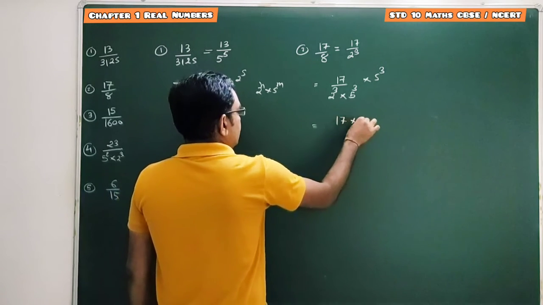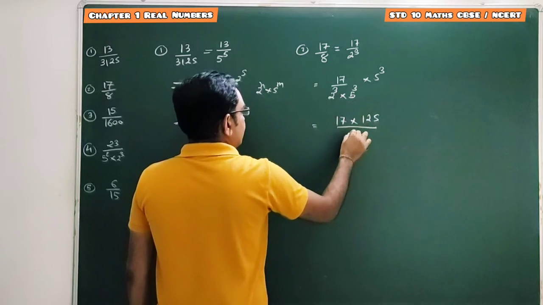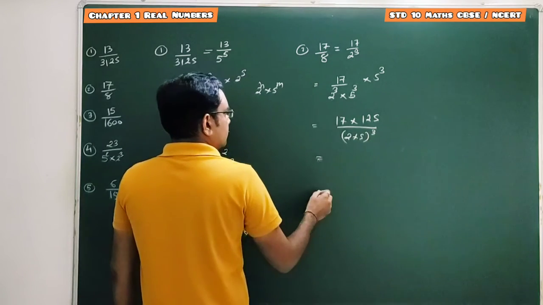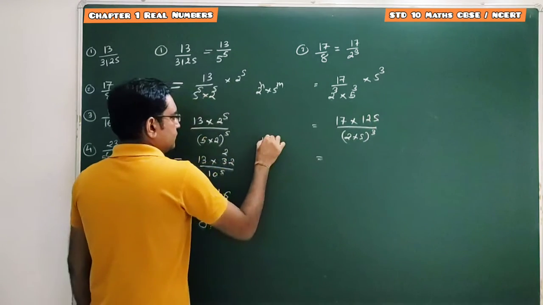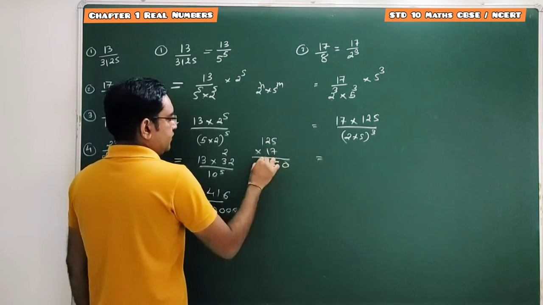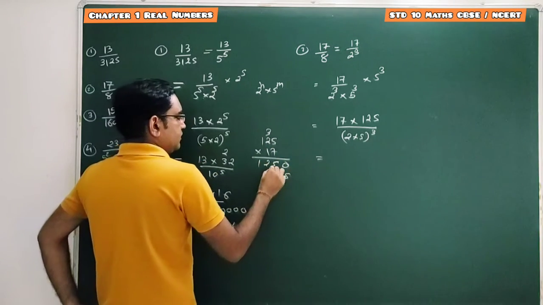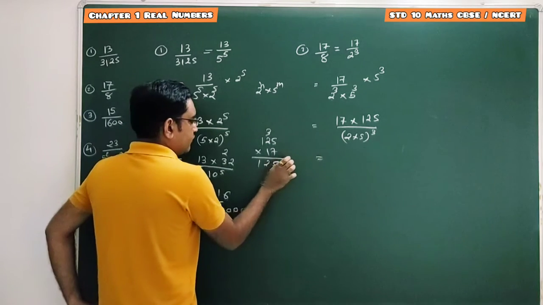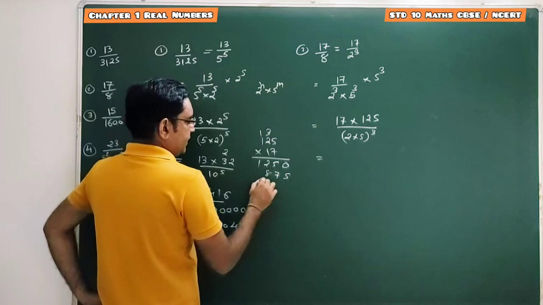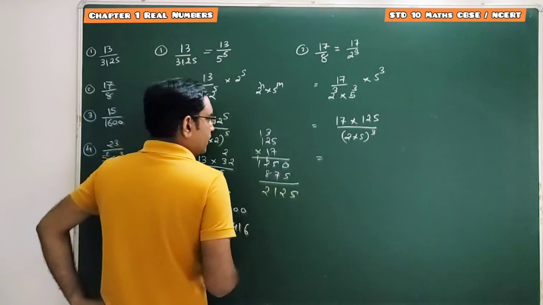So 17 into 5 cube, 125, divided by, taking the power as common, 2 into 5 raised to 3. So this is equal to, multiplying 125 by 17: 7 5s are 35, 7 2s are 14 plus 3 is 17, 7 1s are 7 plus 1 is 8. This one is 2125.